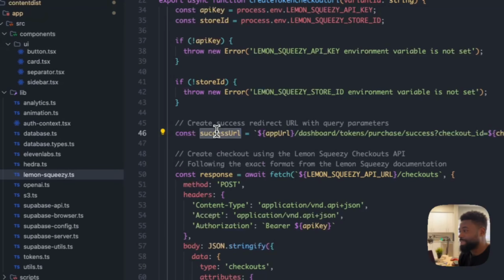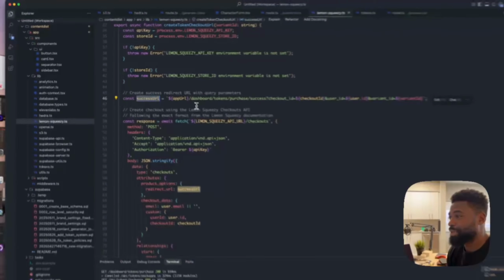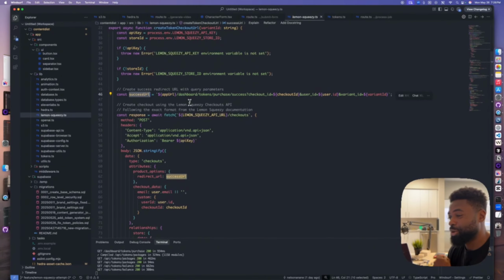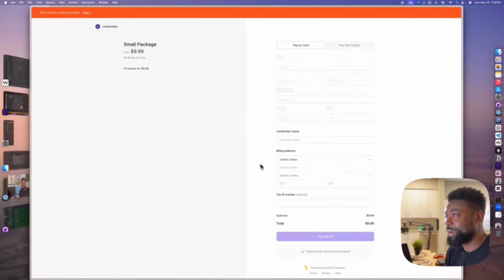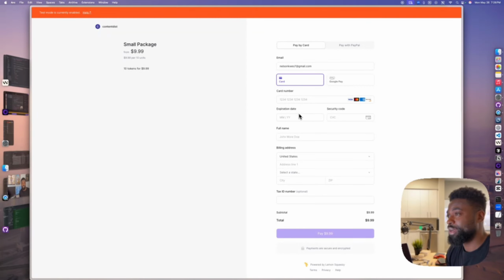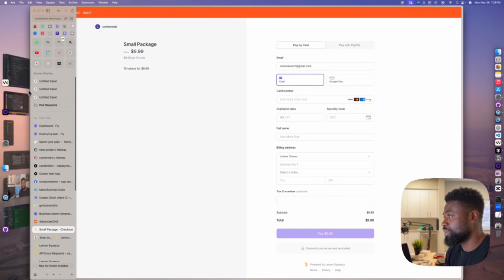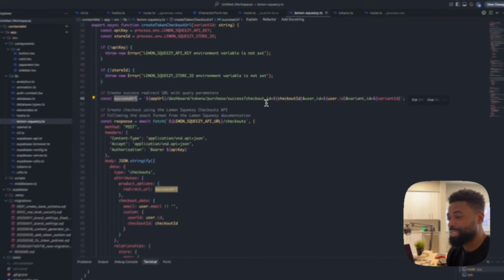And we create a success URL. Basically what this does is, after being able to go through the Lemon Squeezy flow and purchase tokens, I'll show you in a bit right here. If I click purchase tokens, this would redirect me to Lemon Squeezy. This is where you're able to essentially add your credit card information and hit purchase. And once you hit purchase, it will redirect you back onto this URL, which is the success URL.